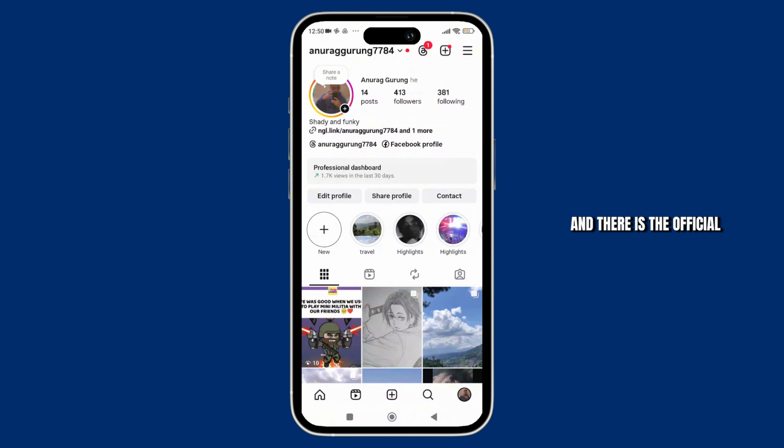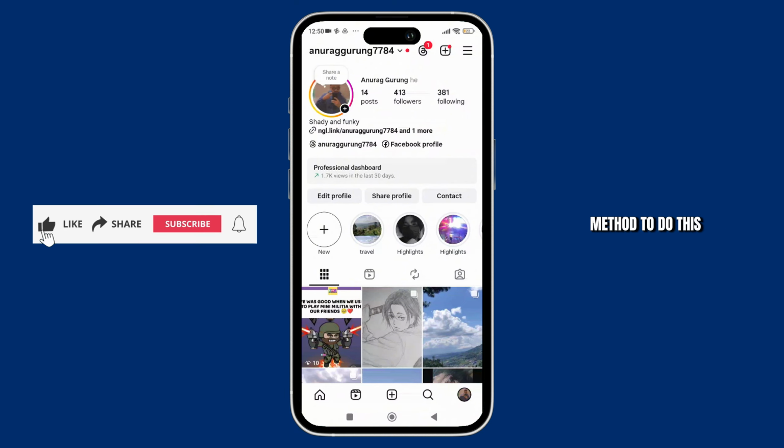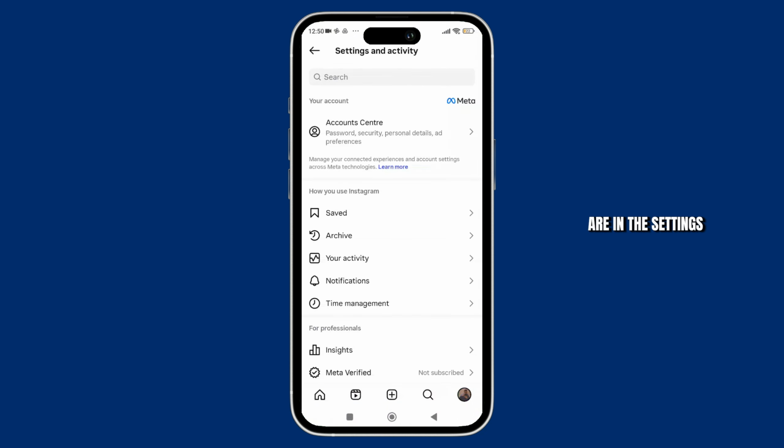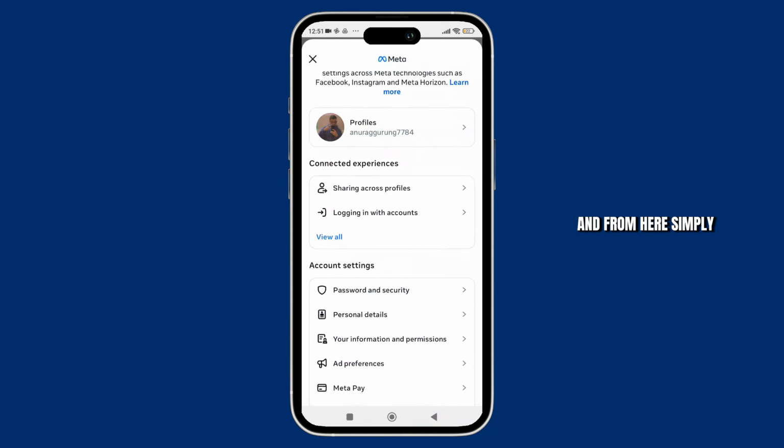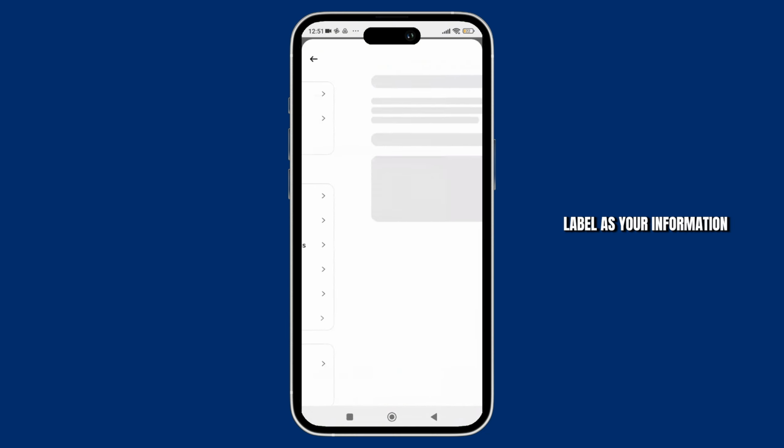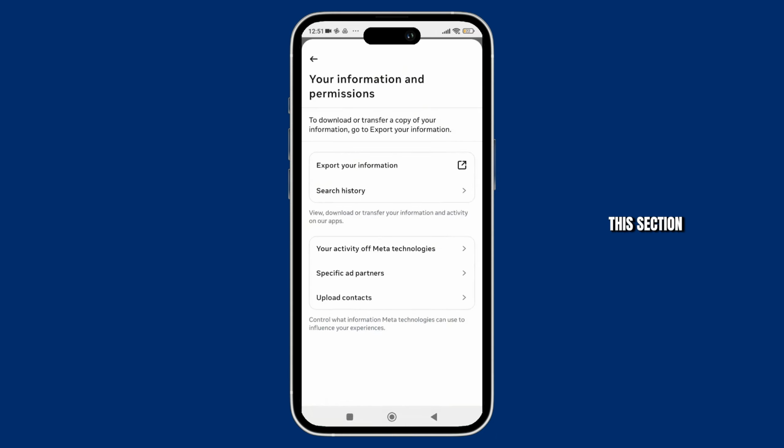Moving forward to the next question: can we download our Instagram data? The answer is yes, and there is an official method to do this. Simply go to your profile and tap on the three dash icon in the top right corner of the screen. Once you are in the settings and activity section, tap on the account center. From here, scroll down and tap on the option labeled your information and permissions. From this section, you can export your information by requesting a file, and Instagram will send you a link to download your account data, which includes past messages too.